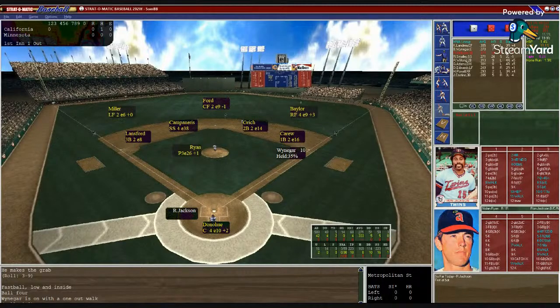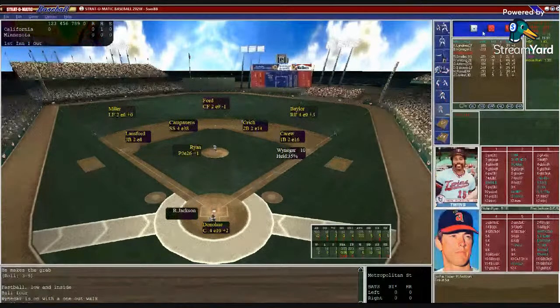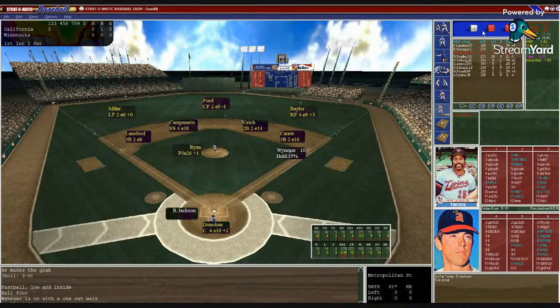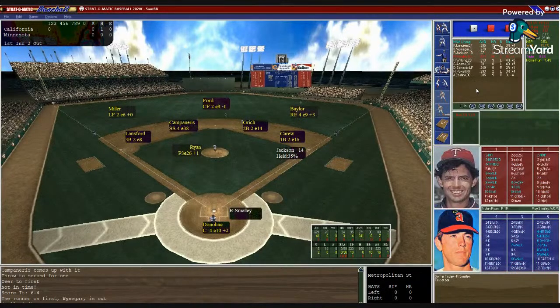Here's Ron Jackson. Jackson is hitting .333, no homers, 4 RBIs, but that includes 2 triples. So Jackson hits. Donahue sets behind the plate. Ryan looks in. He favors a little bit to the right-handed batters. Gets the sign. He works off the stretch. Here's the pitch to Jackson. 1-4 ground ball to short. Campaneris's got it. Gives it to Grich, but that's all you're going to get. So 2 outs here with Ron Jackson taking over first.